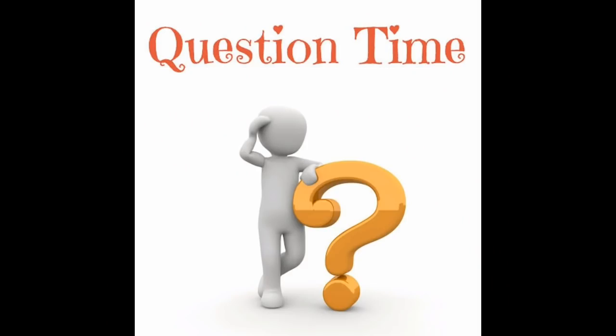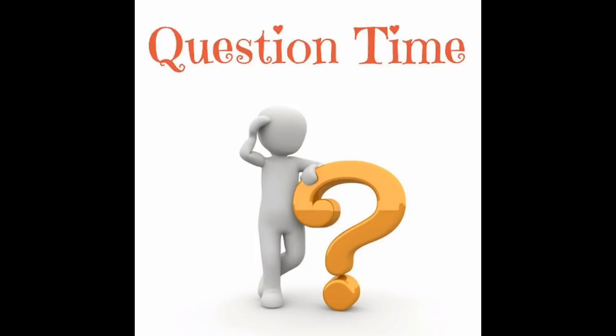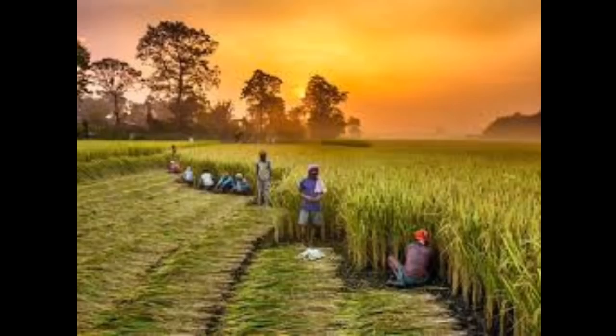Question number 2. The oldest civilization in Mesopotamia belonged to the dash. Answer: Sumerians. Question number 3. The main occupation of Mesopotamians was. Answer: agriculture.